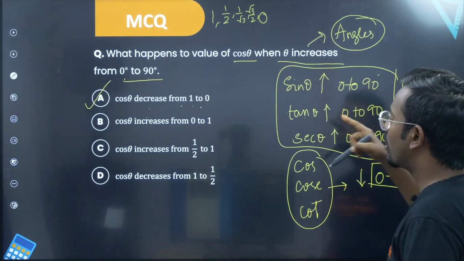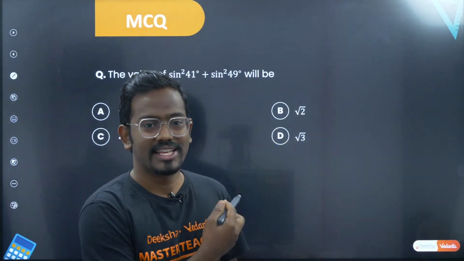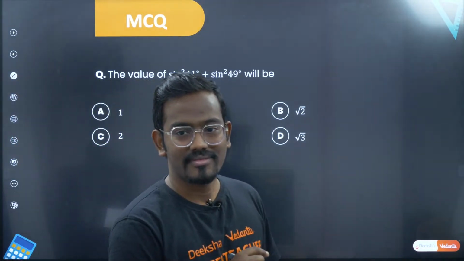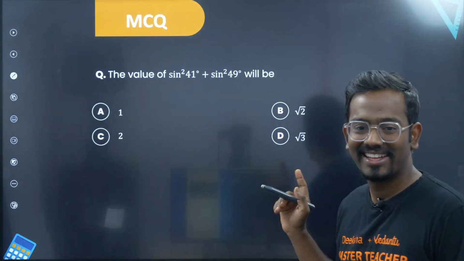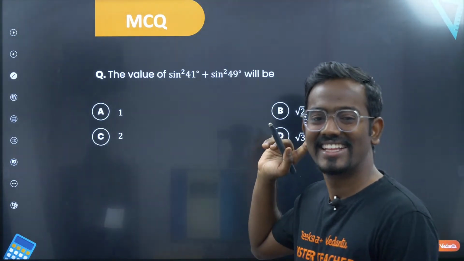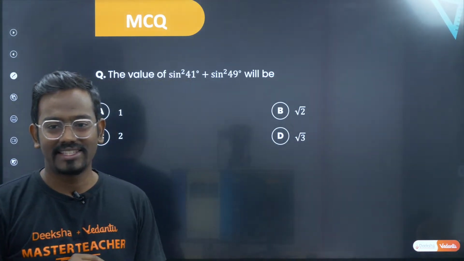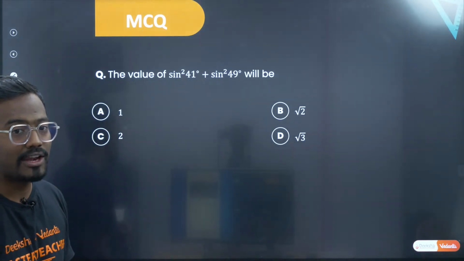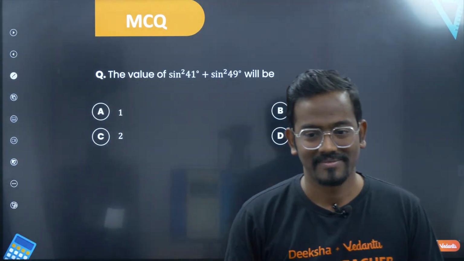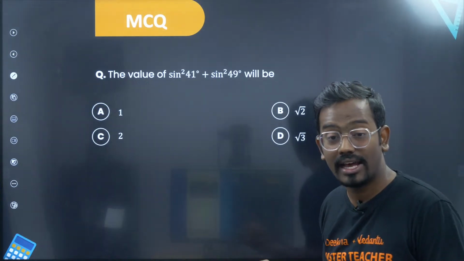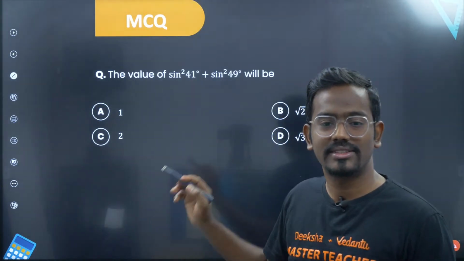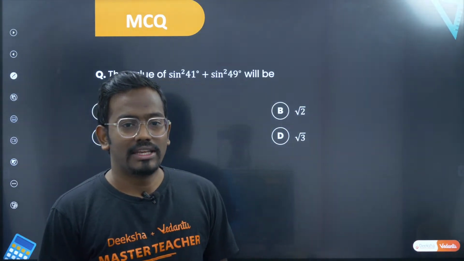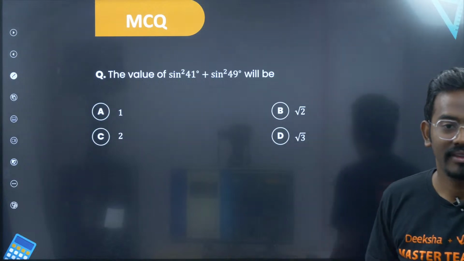Now, what is the category of this question? Yes, this is a Category 3 question, so it is on identities. Let's see who will solve this. The question says: the value of sin square 41 plus sin square 49. This is the most simple and most repetitive question they can ask. They have asked this many times in your exams. Sin square 41 plus sin square 49.